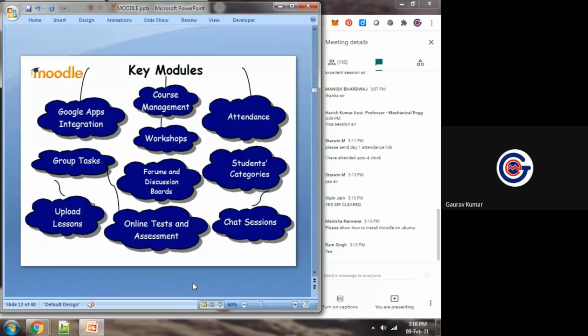For that, we need the LAMP stack or WAMP stack: Linux Apache MySQL PHP, or Windows Apache MySQL PHP. If we want to install it on Fedora, Ubuntu, Red Hat, we have to work on the LAMP stack. If we want to make a server of Windows, then we work with the WAMP stack.